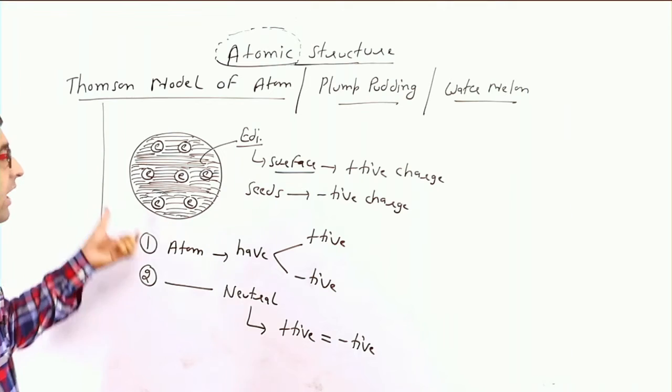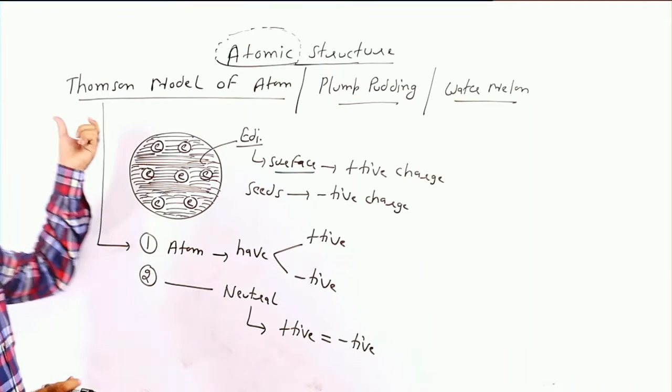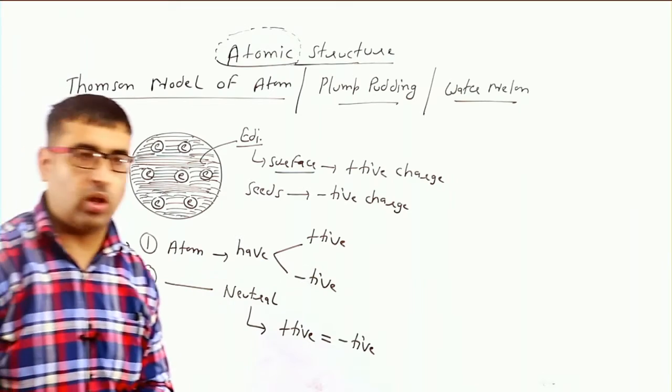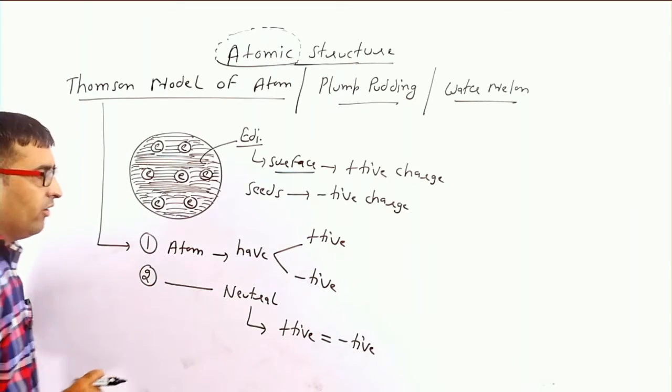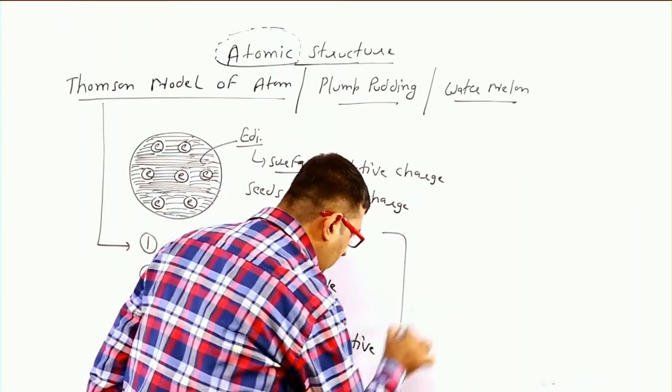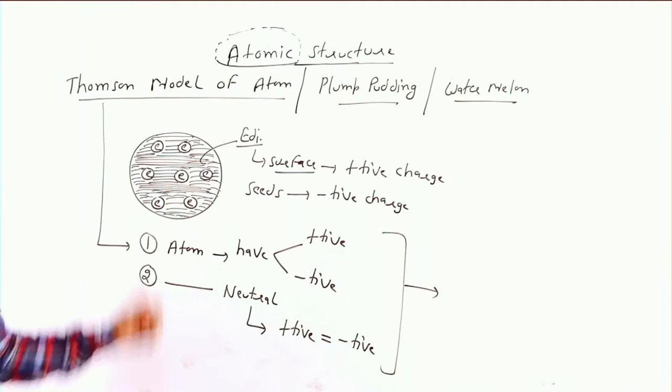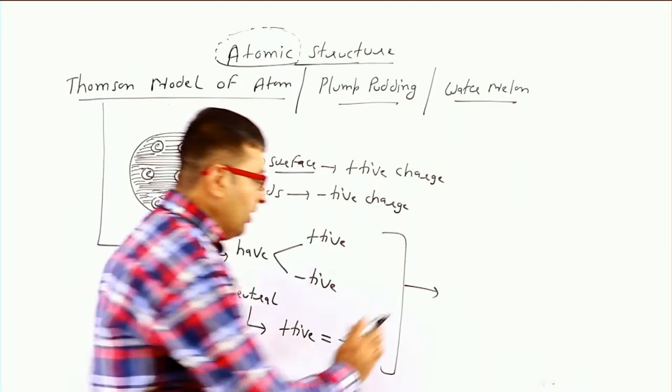So these are the basic points of J.J. Thomson model of atom, the plum pudding model or watermelon model. But what are the limitations of this model?